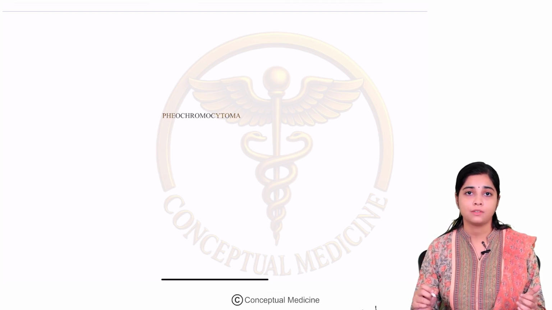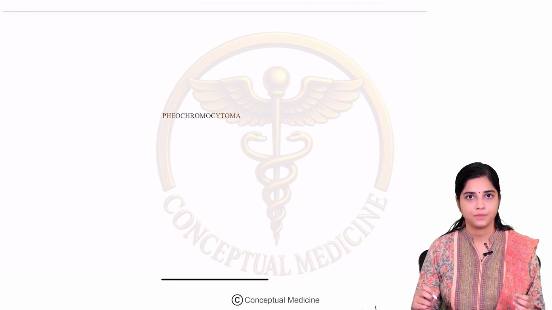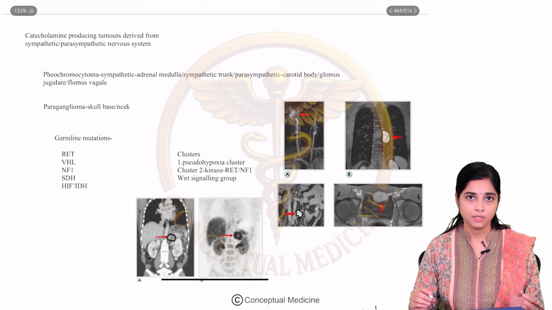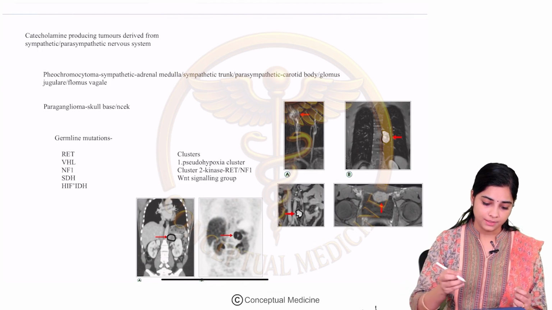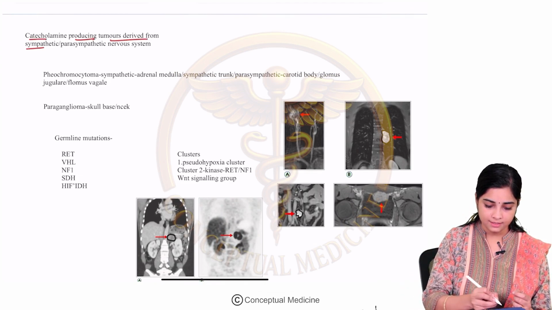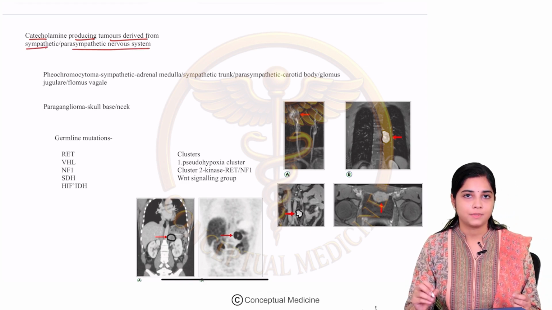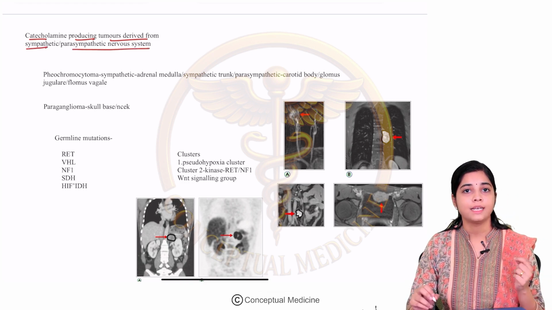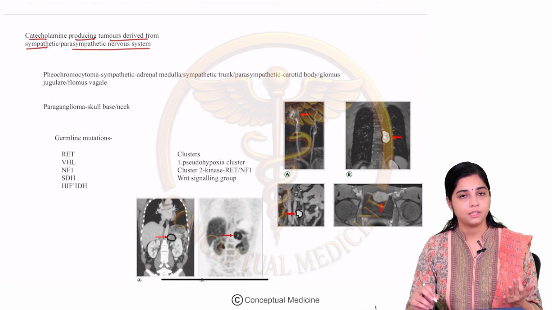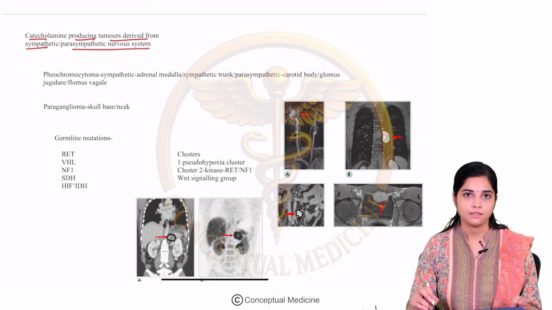Today we will talk about a very important tumor of the adrenal gland, which is pheochromocytoma. So let's begin. What is this pheochromocytoma? Pheochromocytomas are basically catecholamine producing tumors which arise from the sympathetic or the parasympathetic nervous system.